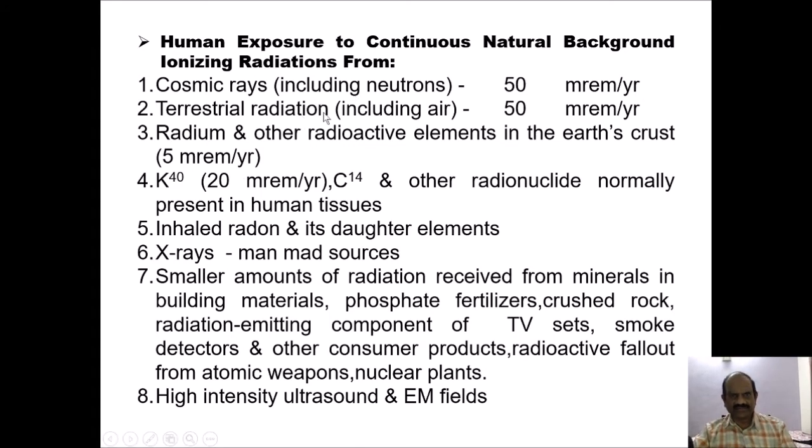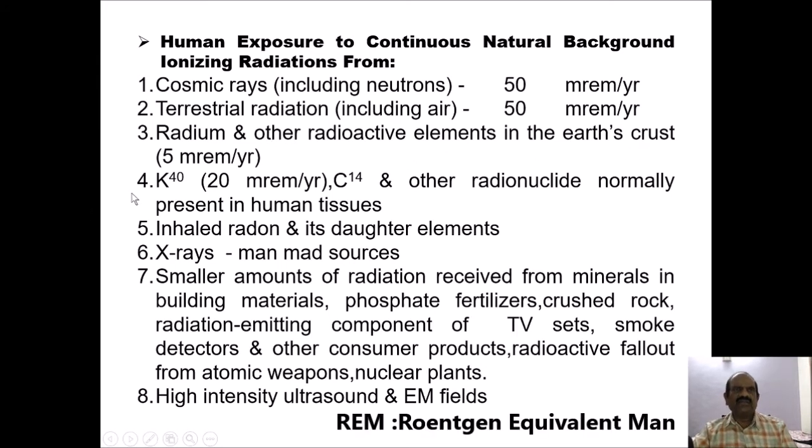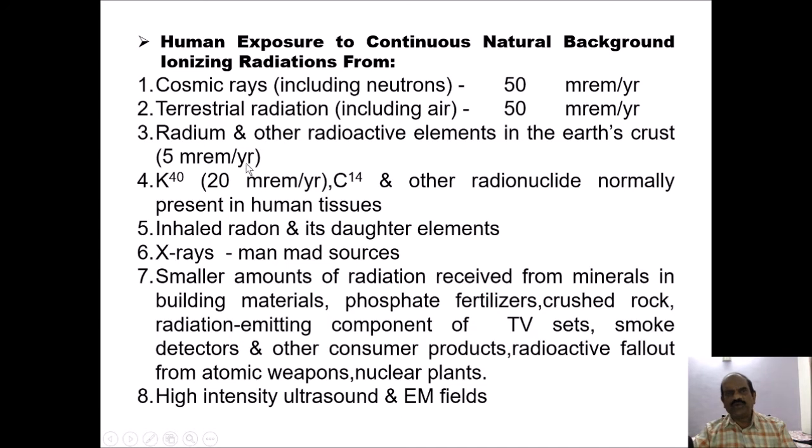Terrestrial radiation, including air, also causes exposure of about 50 millirem per year. Radium and other radioactive elements in the earth's crust cause a radiation exposure of about 5 millirem per year. K-40 causes a radiation exposure of 20 millirem per year.